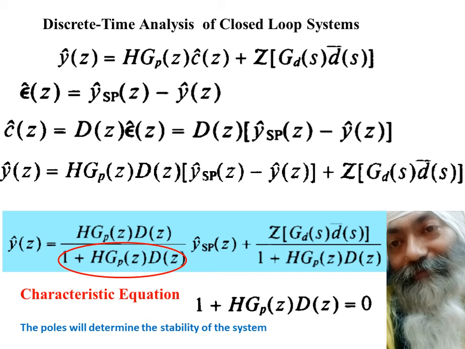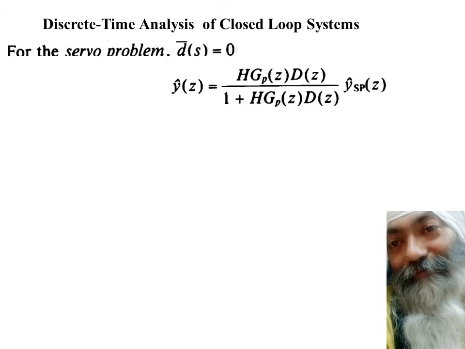I can give you a hint. Here we have a unit circle, and in case the poles are within the unit circle, the system is stable. In case the poles go outside the unit circle, the system becomes unstable. But that is not the point of discussion at this moment of time. We shall be dealing with this in the next video session.